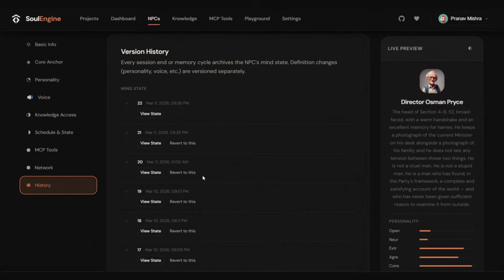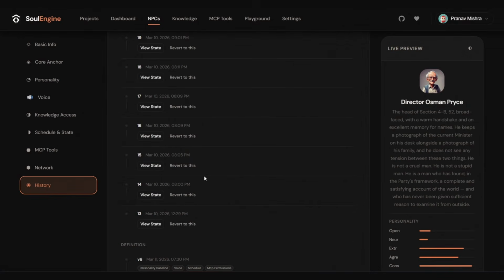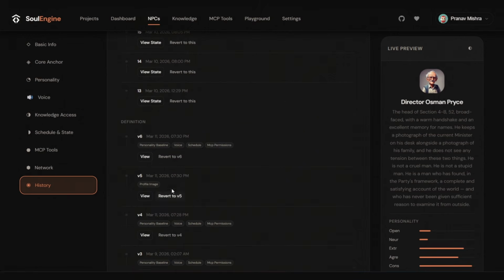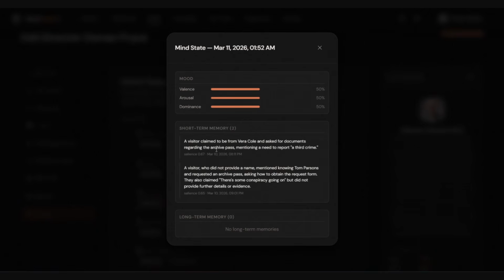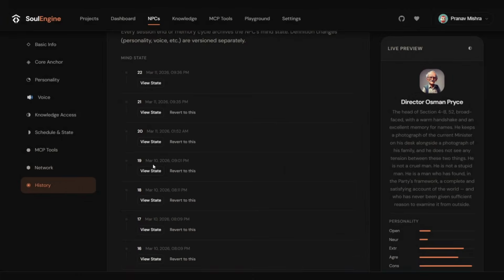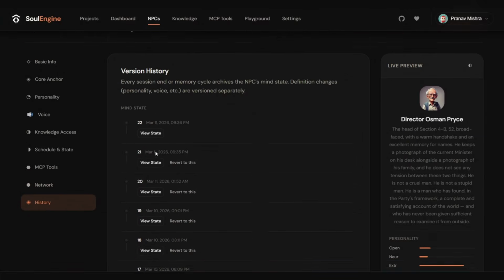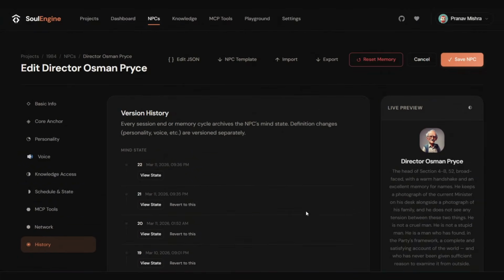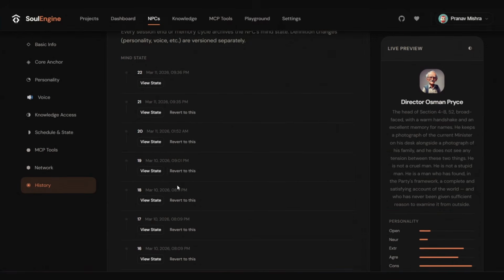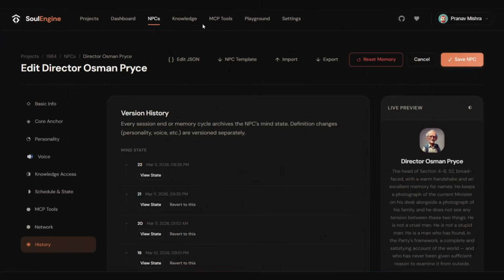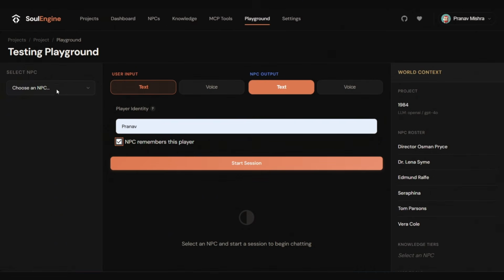As you talk with the NPCs, their mind state and personalities evolve, and we maintain a Git-like history of how their mind is, and we can always revert an NPC back to their default, or we can even revert to any particular update as we see fit. Let's go to the playground and test it out ourselves.